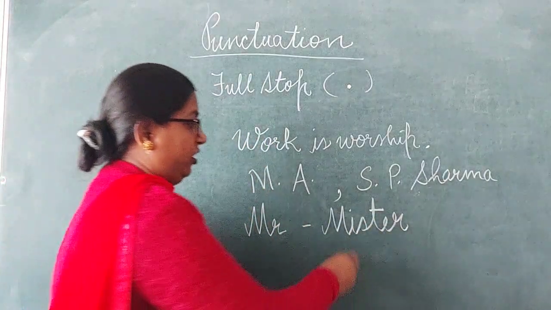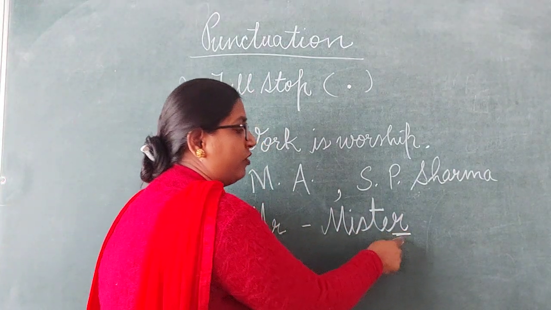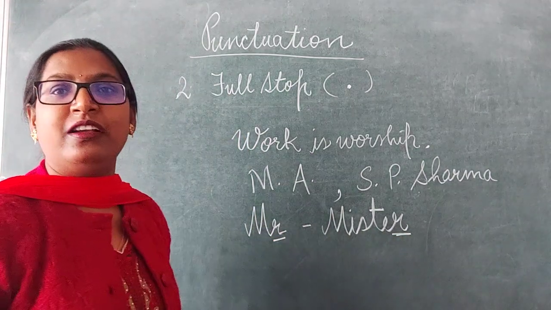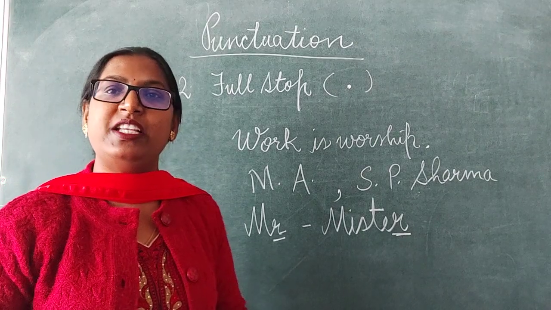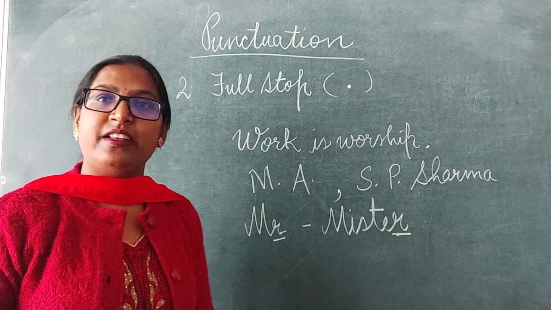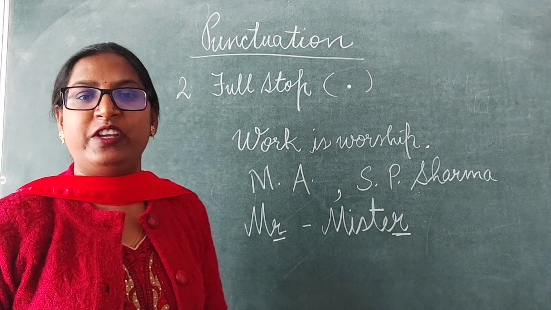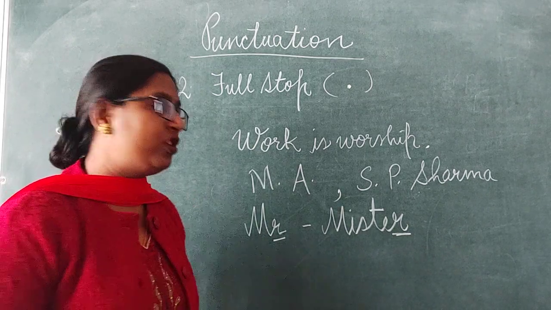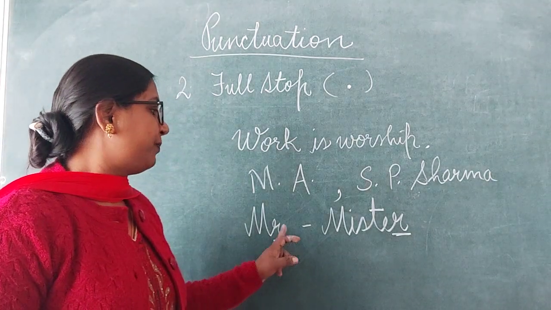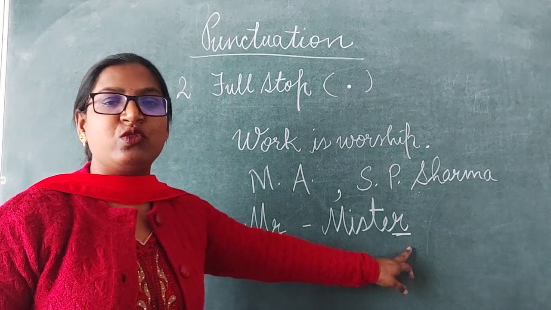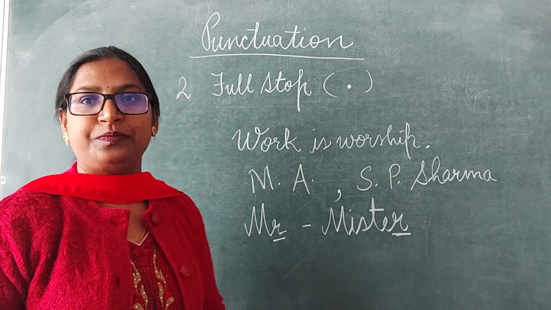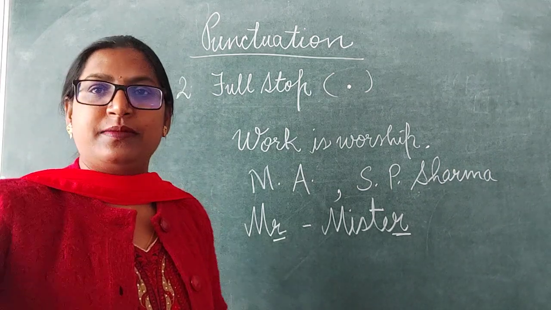Here the word ends with R and the abbreviation also ends with R. So in this case, we do not put a full stop at the end of the abbreviation, because it ends with the last letter of the full word. Clear?